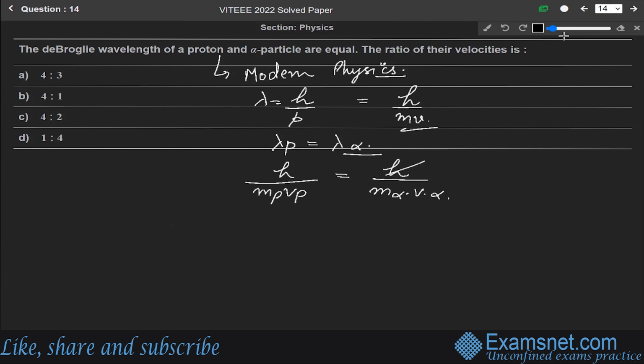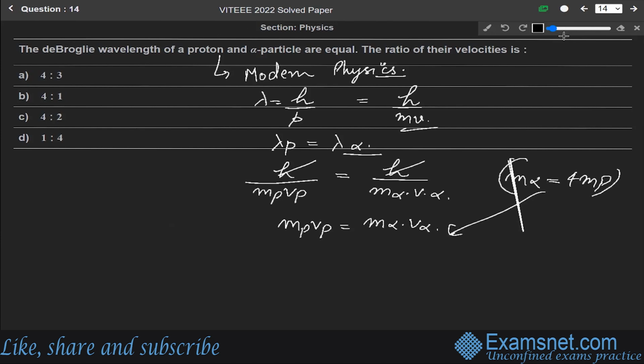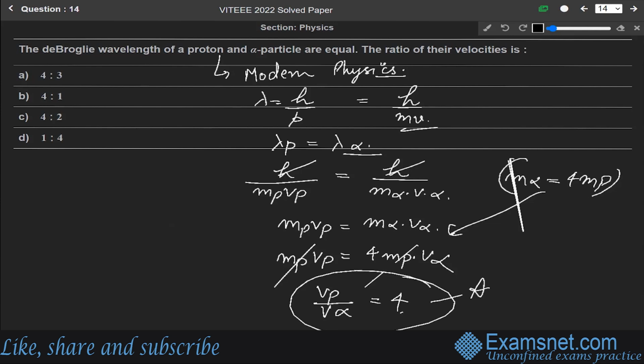Okay, since the h's are the same, they cancel out each other, so we get mass of proton into velocity of proton equals mass of alpha into velocity of alpha. And we know that the mass of alpha is equal to 4 times the mass of proton. So just put the value here and we'll get our desired answer, that is mass of proton into velocity of proton equals 4 mass of proton into velocity of alpha. So the mass of proton cancels out, and we get velocity of proton over velocity of alpha equals 4. That is the correct answer. That is option B, 4:1.